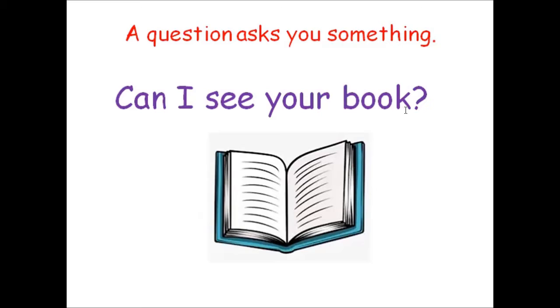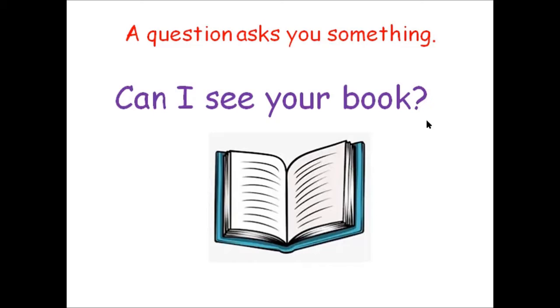Now, what did we say about questions? All right. It does begin with a capital letter, but this time it ends with a question mark. No full stop here. A question mark because we are asking something. Can I see your book? Now, what did I also say about questions?